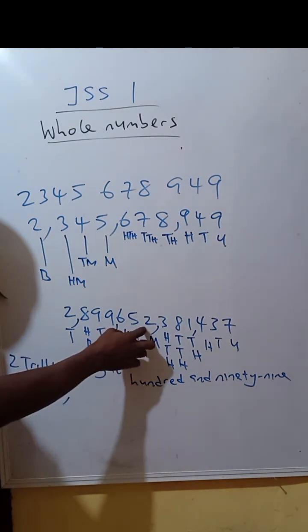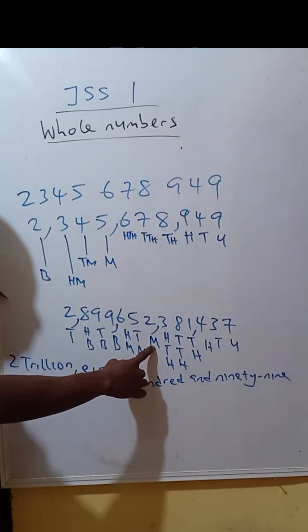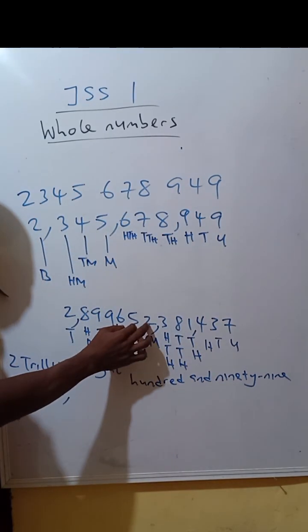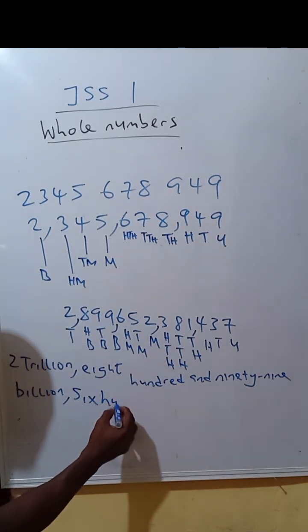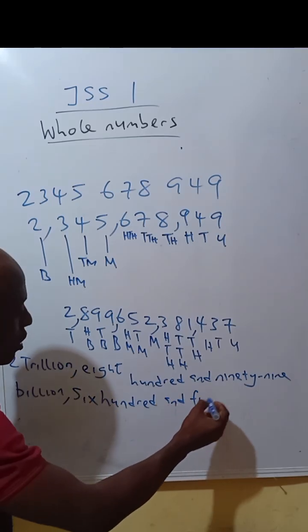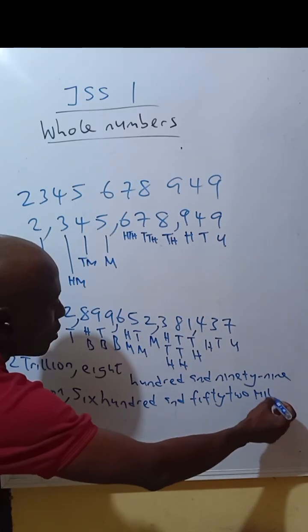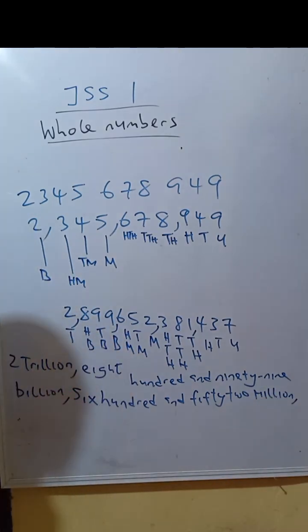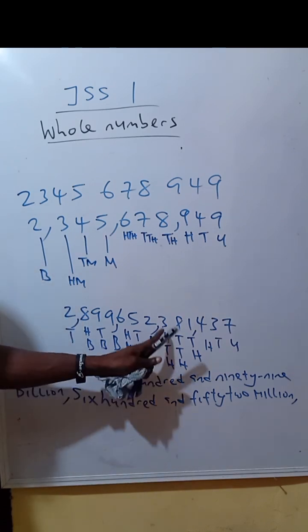This 652 million, 652 what? Million, comma.